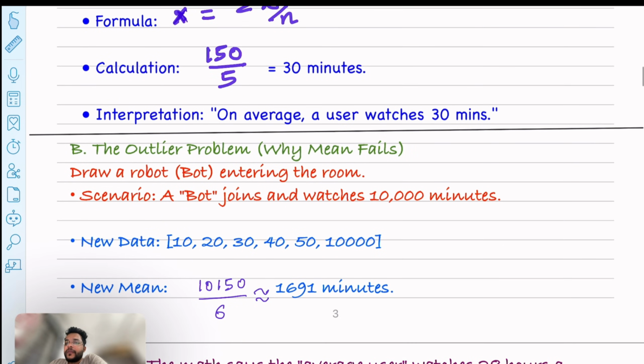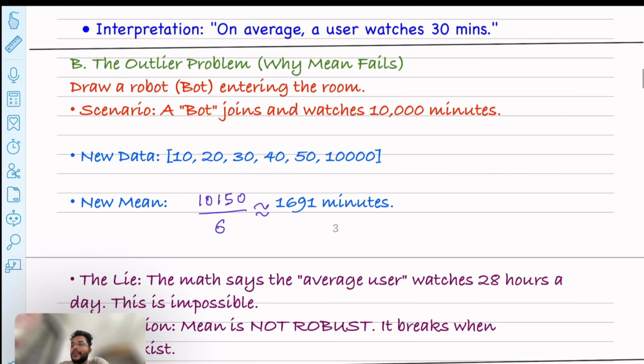So let's say a bot joins and watches the show for 10,000 minutes. Now if I do the summation and divide by 6, because there are now 6 data points, the mean will go to 1691 minutes. So it's saying that on average a user is watching for 28 hours a day, which is impossible, right?